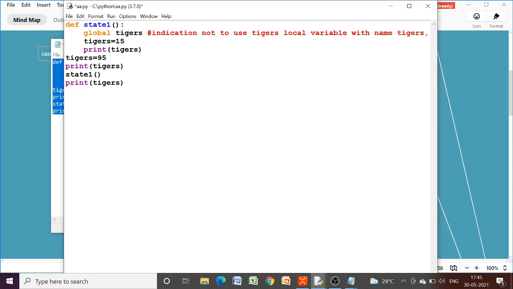Once a variable is declared global in a function, we cannot undo the statement. That is, after a global statement, the function will always refer to the global variable, and a local variable of the same name cannot be created. For good programming practice, the use of the global statement is always discouraged, but in this way you can access the global variable inside a local scope. So this was all about the scope of variables and resolving the scope of a name.